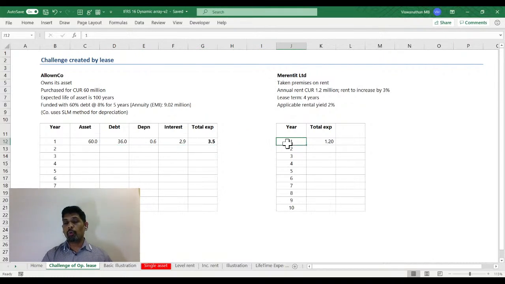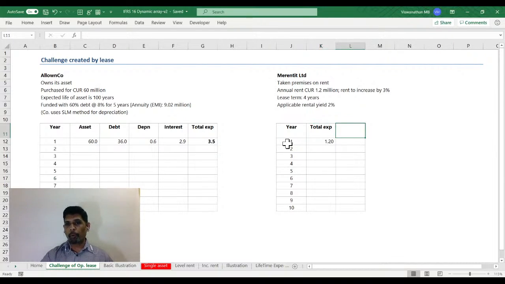So it becomes difficult for us when we have to compare, let's say, efficiency, who is utilizing the asset better. Because Me Rent It Rented doesn't have the asset in the books, it becomes difficult. So what choices could have been used? One choice that exists is probably to capitalize the rental expenses.